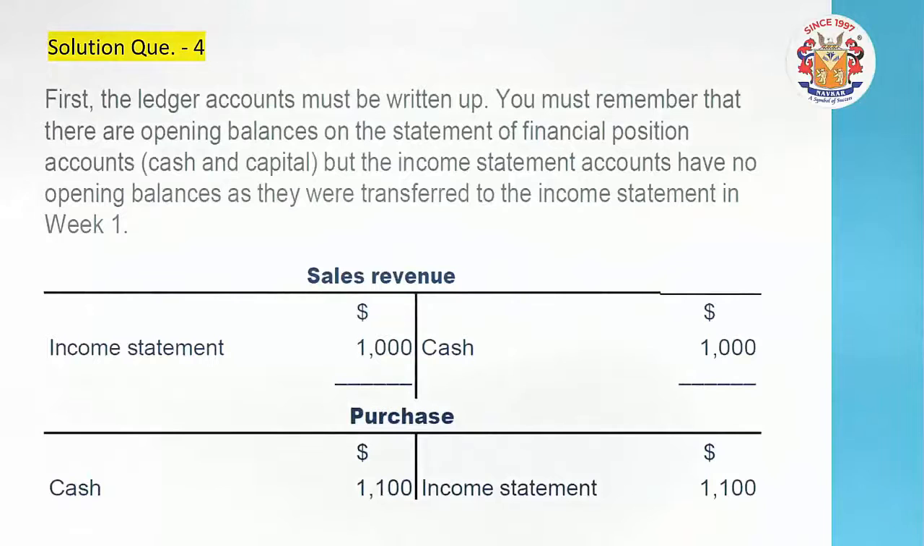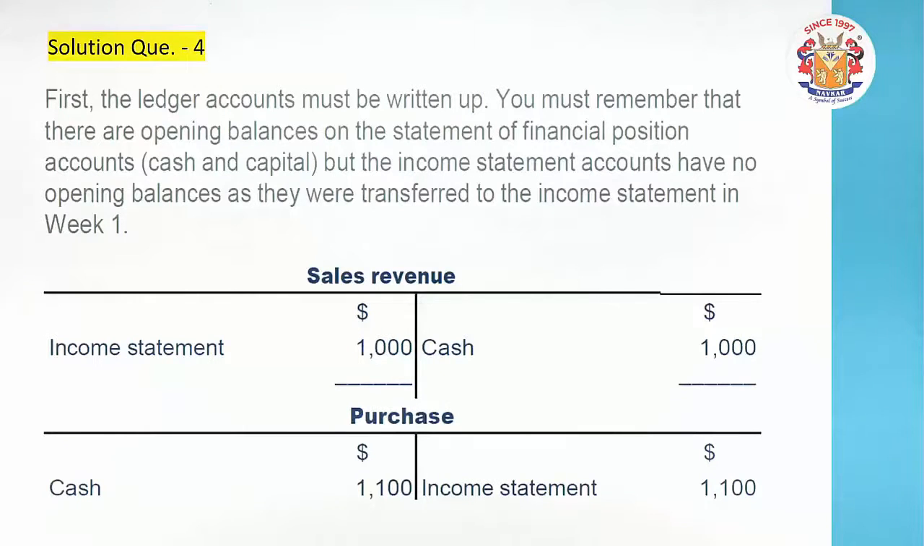Some opening balances were there, but it was only cash, capital and some stock. The sales and purchases were not taken from the first week. Friends, we are not carrying them forward from the first week. Sales and purchases are always for the week, not for the end of the week. Throughout this second week, as you can see, there were some sales of 1000 and some purchases of 1100.